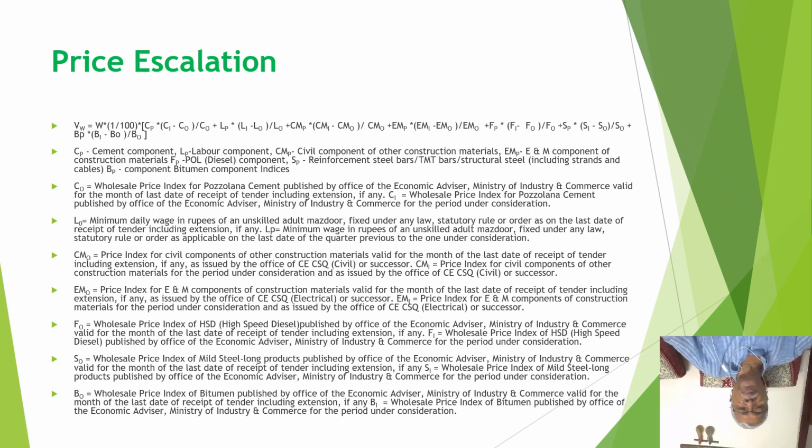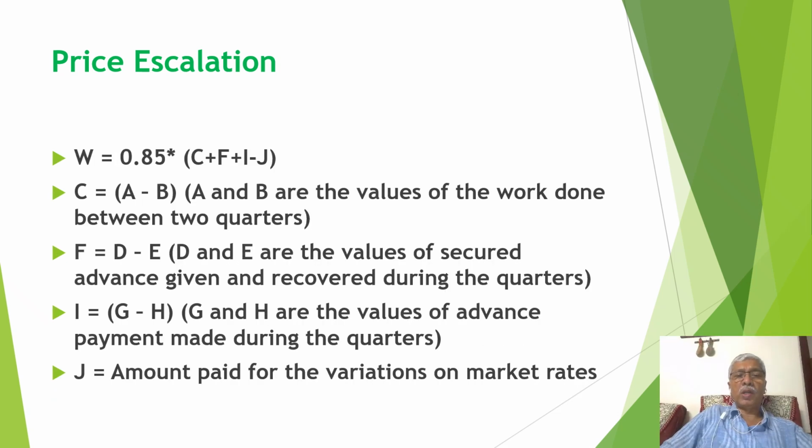What is this W? W is considered 0.85 into (C plus F plus I minus J). 0.85 is here because 15% is considered for the contractor's profit and overheads. So 15% has been deducted and the factor becomes 0.85, because as we discussed, the contractor's profit and overhead are excluded from the price escalation. Inside the bracket, you see this is C. C is basically A minus B.